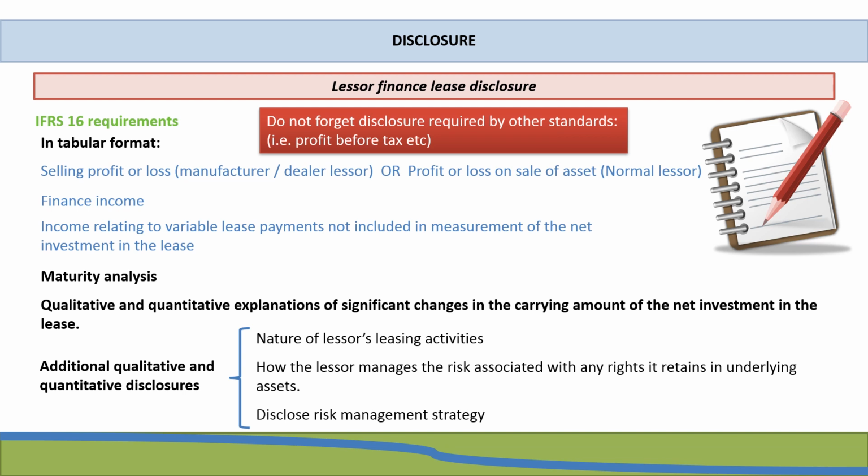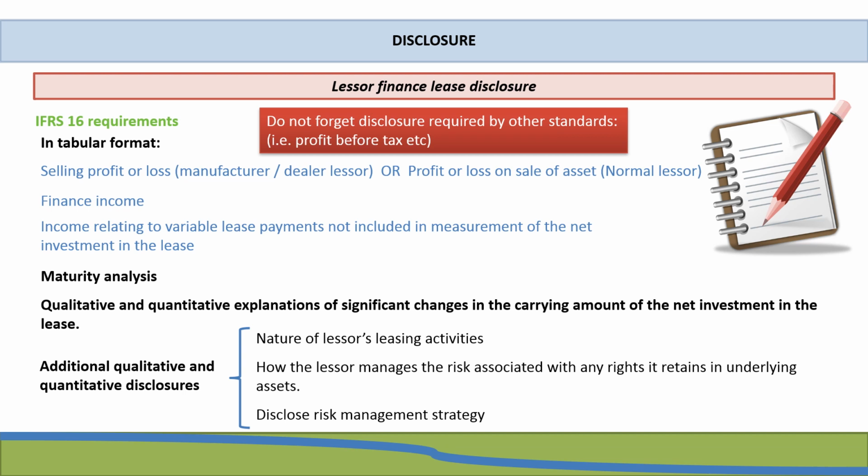Now, very important, do not forget about disclosure that is required by other standards. For example, do not forget about your profit or loss, your profit before tax note, because if you are, for example, a normal lessor, the depreciation up until when the lease is entered into needs to be disclosed in profit before tax, as well as your finance income, as well as any profit or loss on sale of asset, or if you are a manufacturer or dealer lessor, you would have to include your selling profit or loss as well in profit before tax.